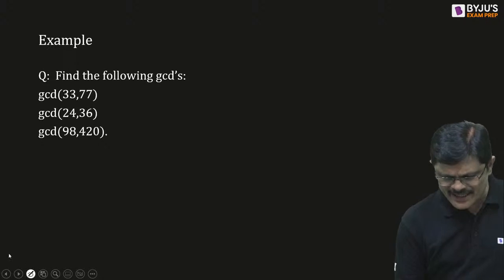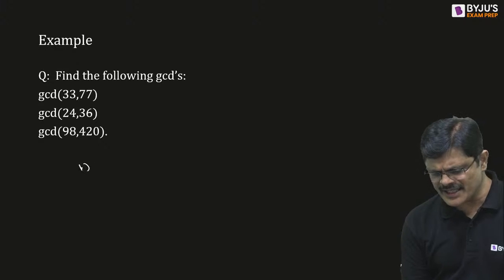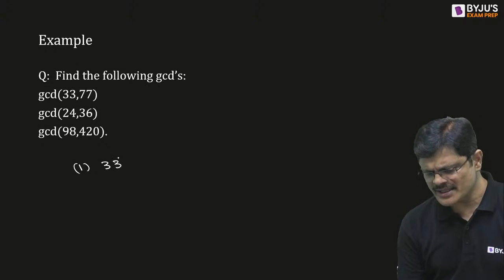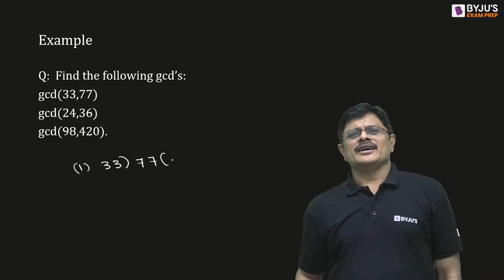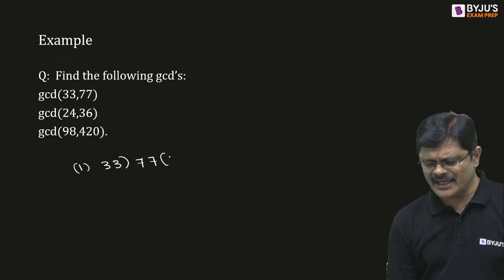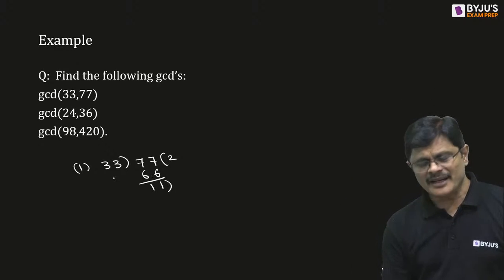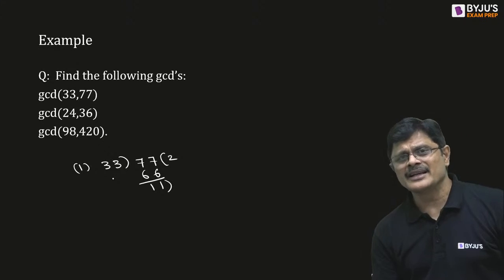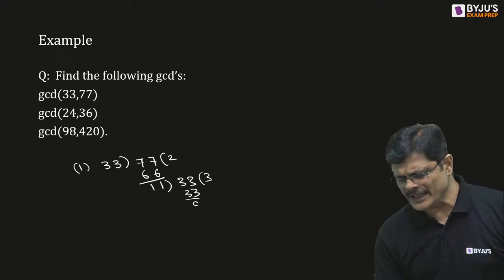Now finding GCD, of course you all know one technique. Suppose you want to find the GCD of 33 and 77. You divide the larger number by the smaller number. Then you write 33, 2 times 33 is 66, remainder 11. Then you take 11, the remainder, and divide 33 by 11. 11 threes are 33. You get the answer 0.